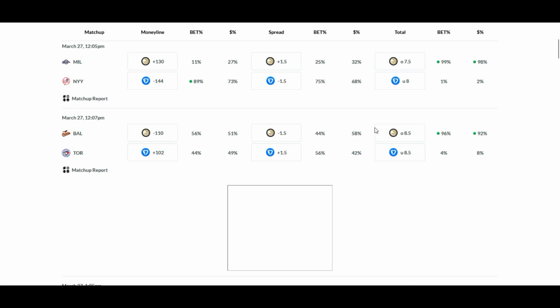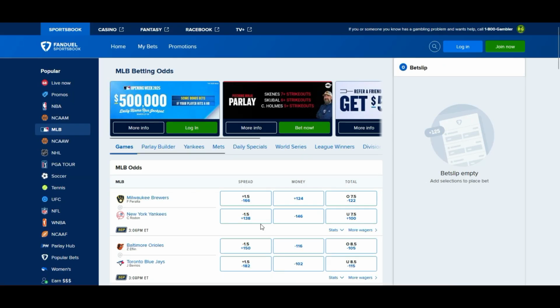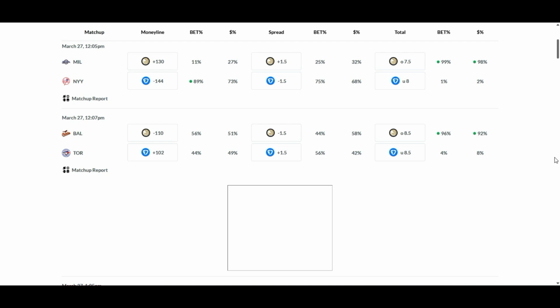Run line is at 1.5, favoring the Yankees, plus 138, minus 166 for the Brewers at plus 1.5 runs. Obviously, that's pretty much the standard run line for MLB baseball. We're going to focus on this minus 166 for the Brewers, as well as this minus 122 total for the game at 7.5 points.